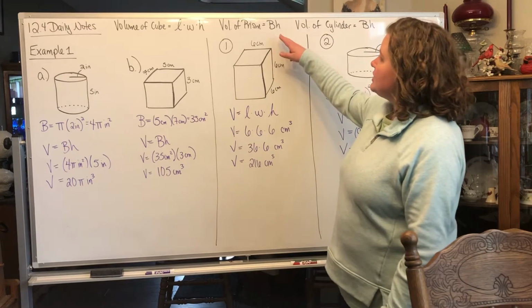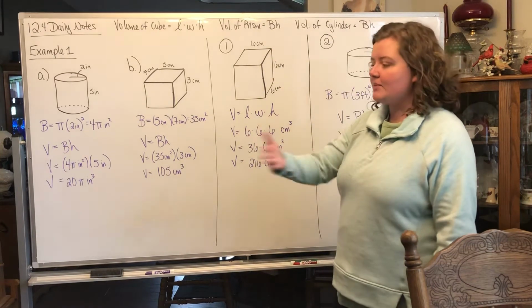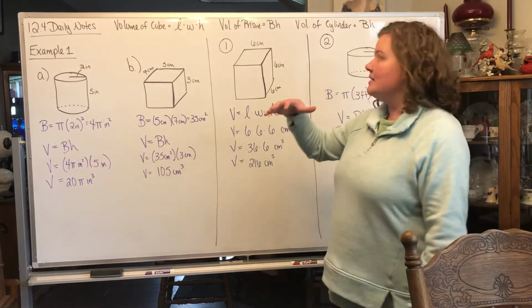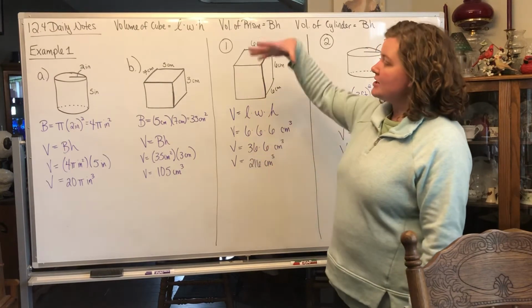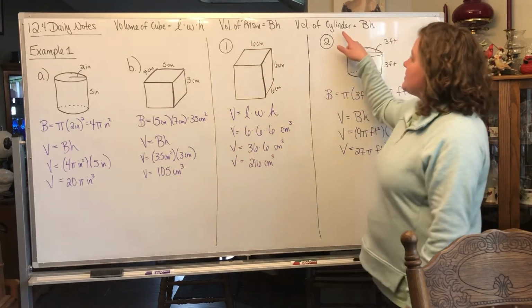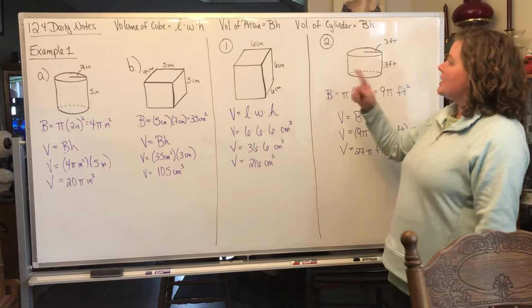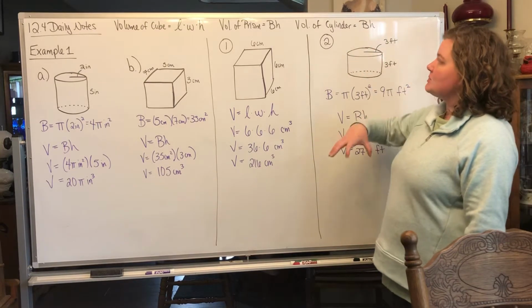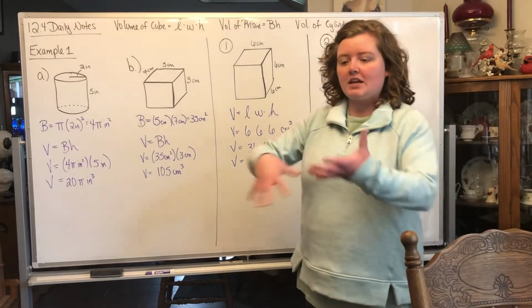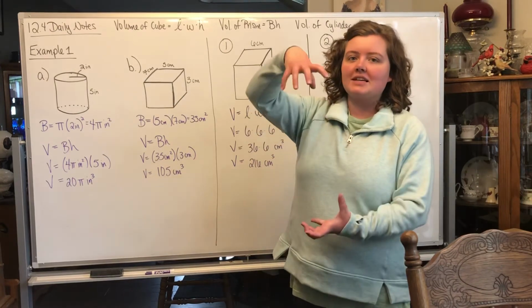Volume of a prism, capital B stands for the area of the base. You're going to find the area of the base, which we've done before, and then multiply by how tall it is. Okay? And the volume of a cylinder, same thing, find the area of the base, which is a circle, and then multiply by the height. Okay? So volume's like how much space is taking up inside the shape.